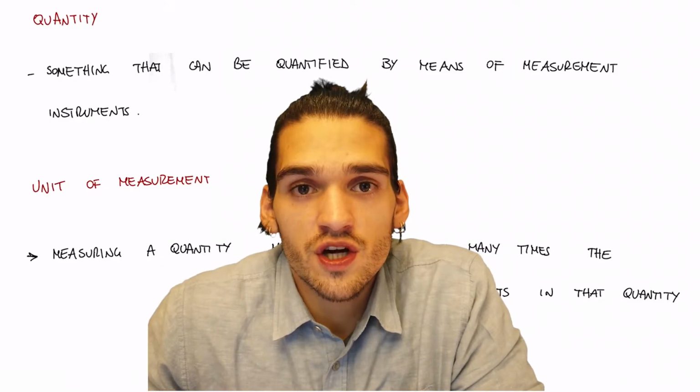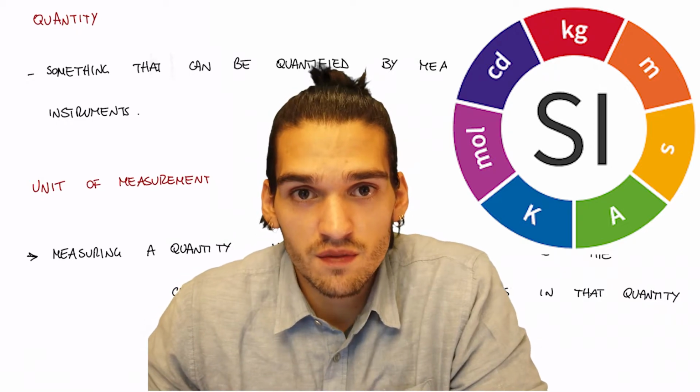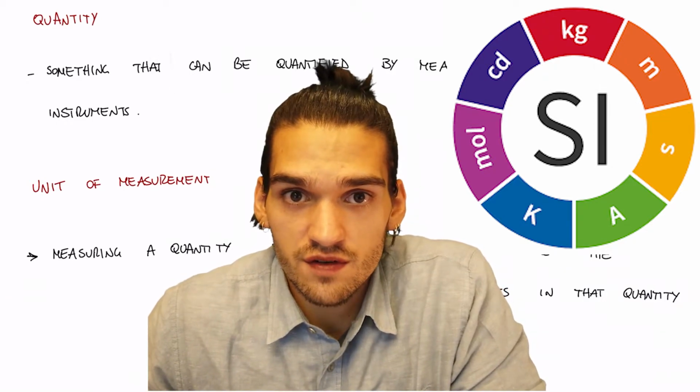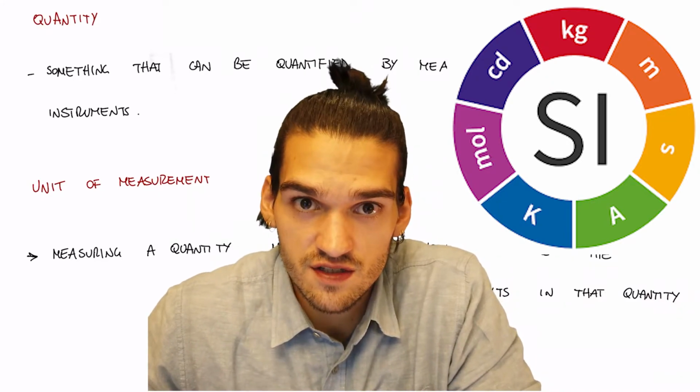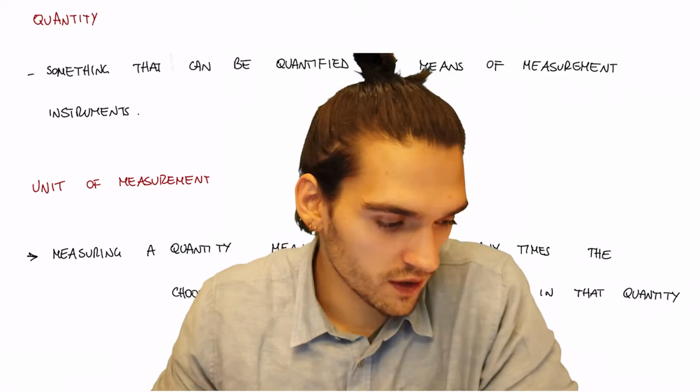But which are the units of measurement? Well, we have 7 fundamental units of measurement. All the others are derived, but we have 7 units in the International Standard System. The International Standard System is based on the metric system. Sorry, American. And these units of measurement are the following.